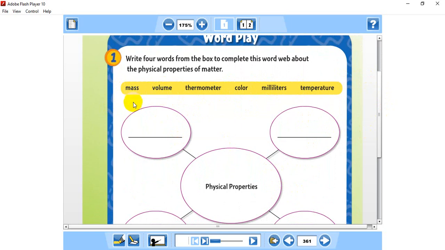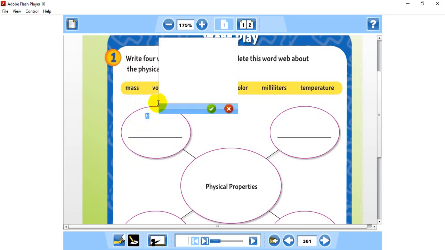What about mass? Is mass a physical property or no? Sure, it's a physical property, so we have to write this one here. So the first physical property that we found is what exactly? The mass. Okay, this one is the correct one.